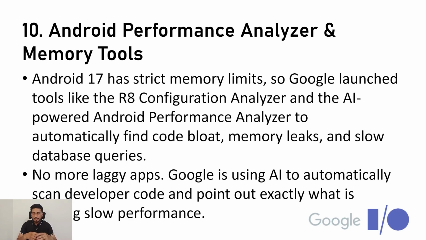So that is the same thing written in the second point. No more guesswork. Google is using AI to automatically detect which part of the code is causing the slowness, and it will let us know so that we can improve and fix that. Google and we as developers can work together and deliver a great output to the user.